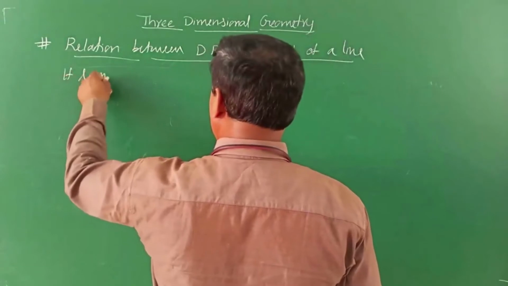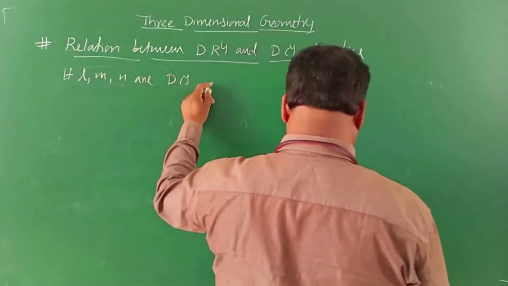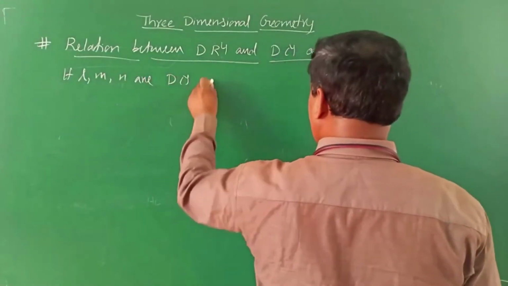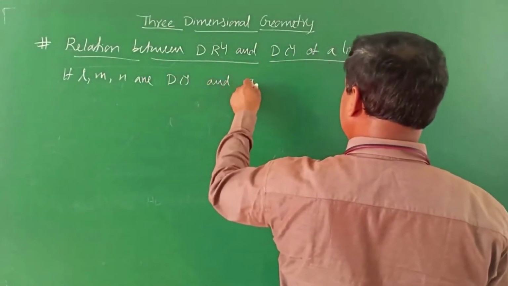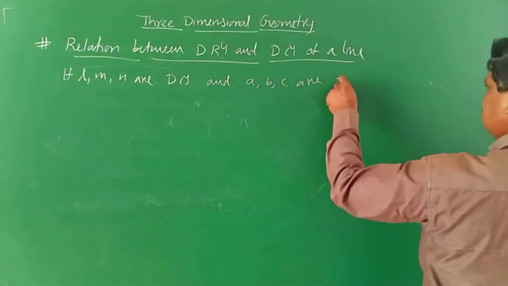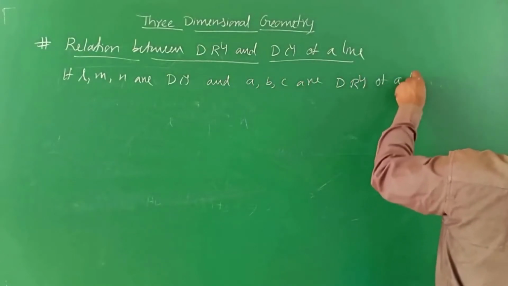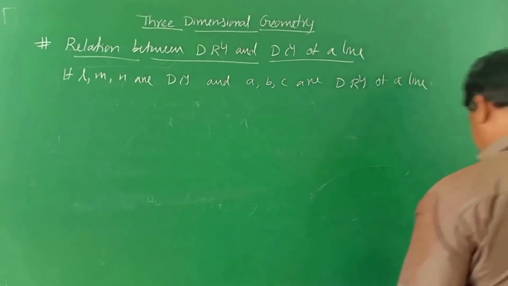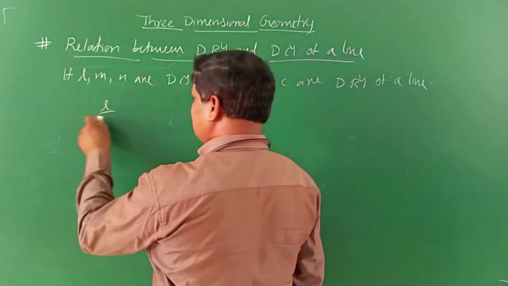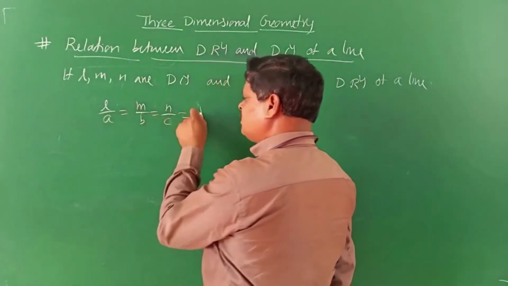If L, M, N are DCs of a line and A, B, C are DRs of a line, then is there any relation between them? That is L by A, M by B, N by C is equal to lambda.